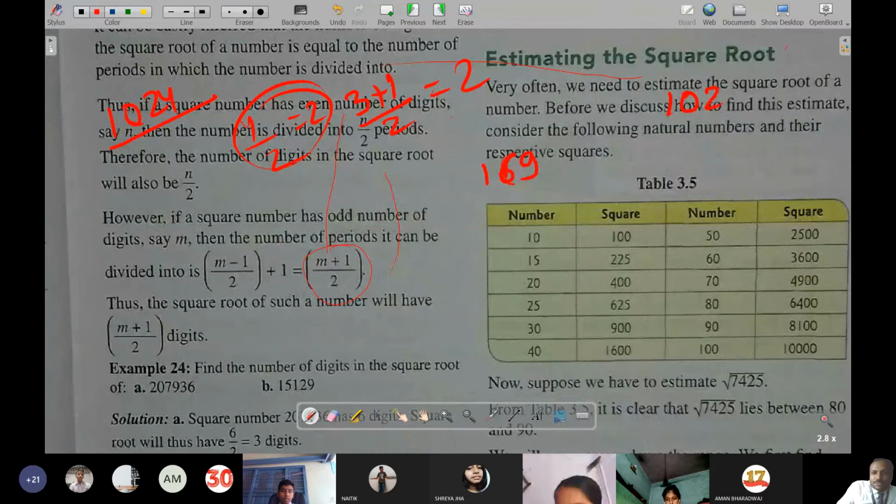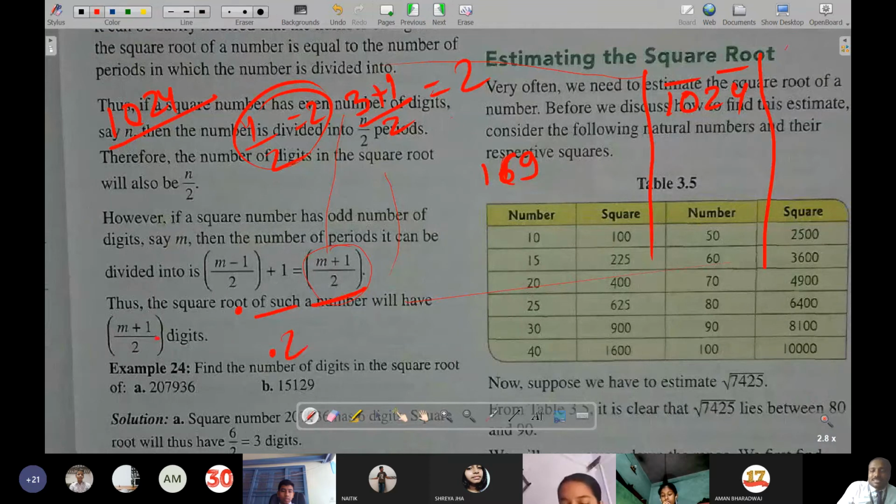Like if you see 1024 when it is done. Decimal number. In decimal numbers also it will be the same. If there are odd digits, now that depends. If after the point there are 4 digits, then in a square root it will come only 2 digits.